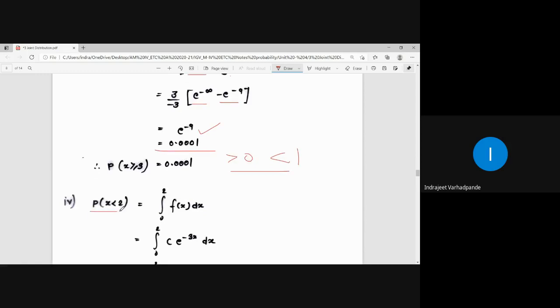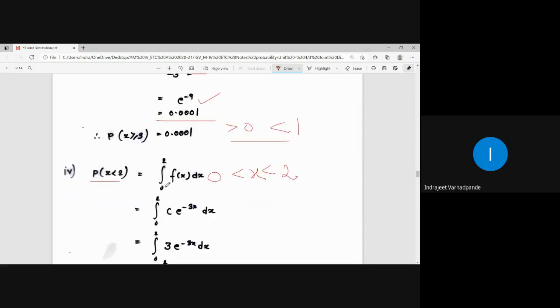For x less than 2, what is the upper limit over here? 2. And how far can the lower limit go? Where does the lower limit start? It is from 0. It is not from minus infinity; the function exists from 0. So I will be taking the range as 0 to 2 of f of x dx. How to integrate between the range 0 to 2?